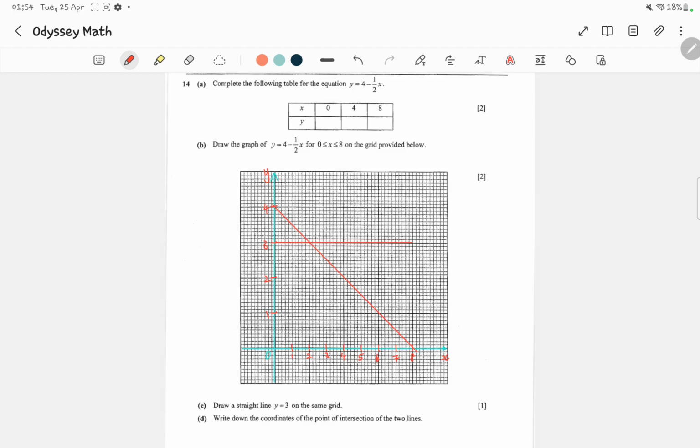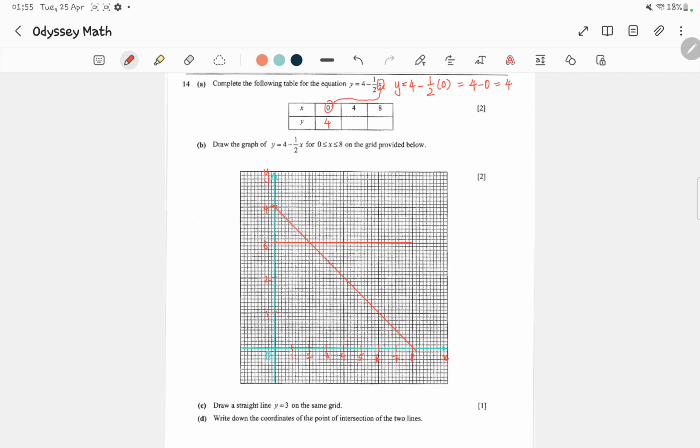Very easy, what we do is we substitute the values of x into this equation, into the x over here. Let's do it one by one. When x equals 0, y equals 4 minus 1 over 2 times 0. So we replace x with 0. This equals 4 minus half times 0, which is 0. So we are left with 4 minus 0, which is 4. So the y value over here is 4.